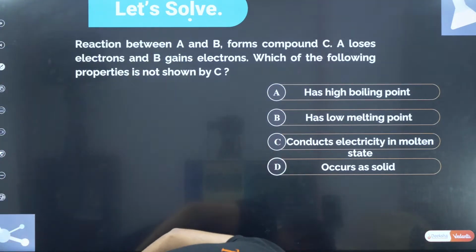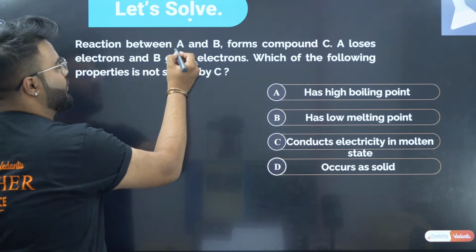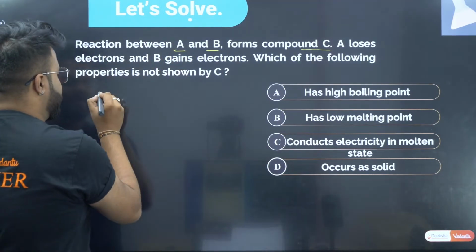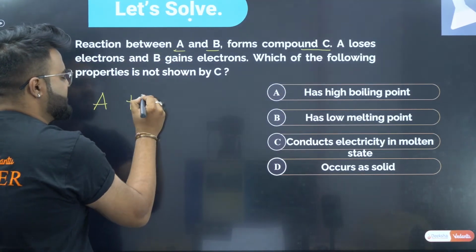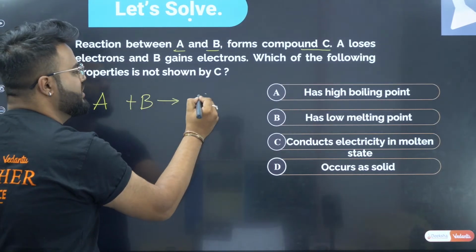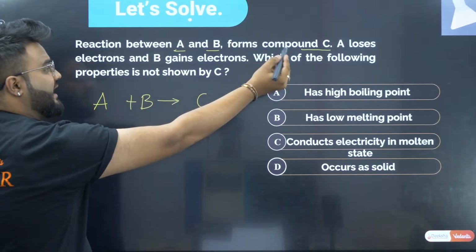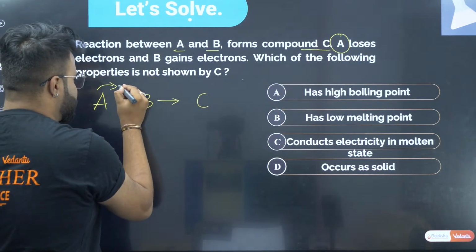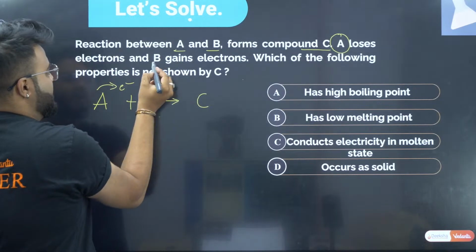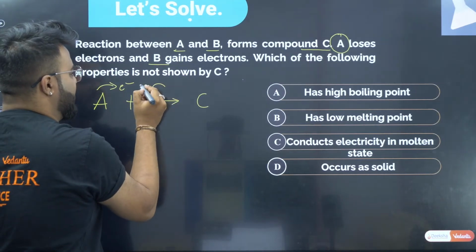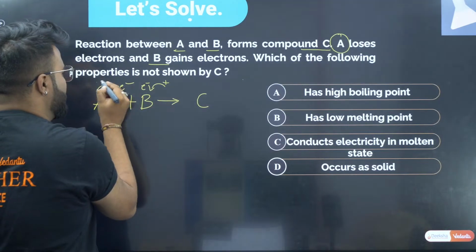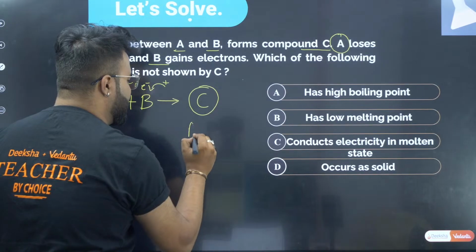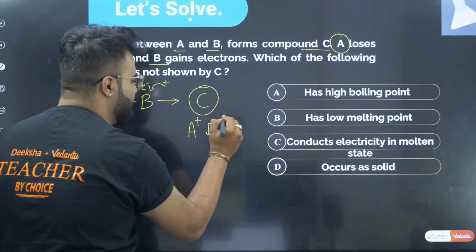The reaction between A and B forms a compound C. A plus B will form the compound C. A loses the electron and B gains the electron, and it forms the compound C, that is A plus B minus.